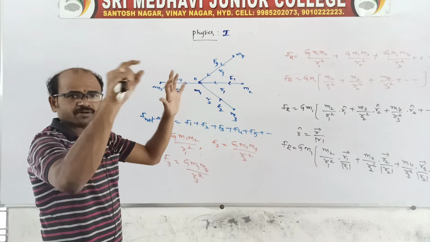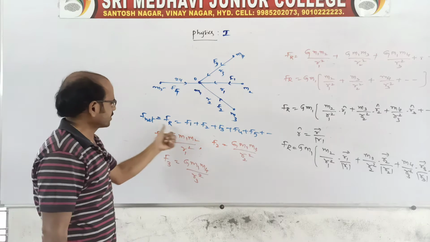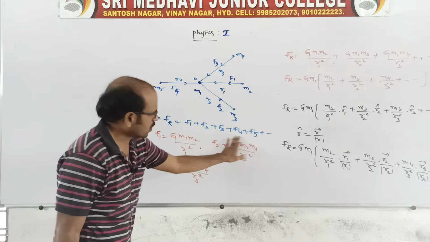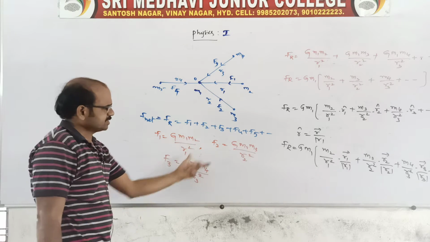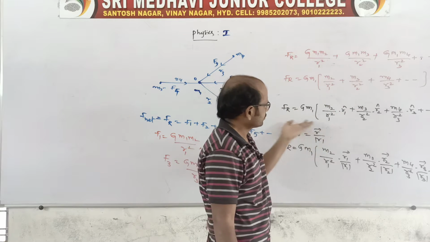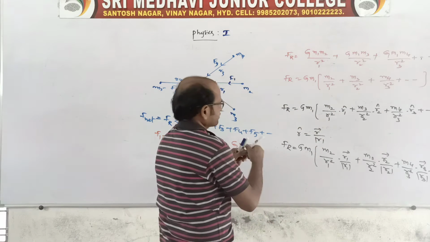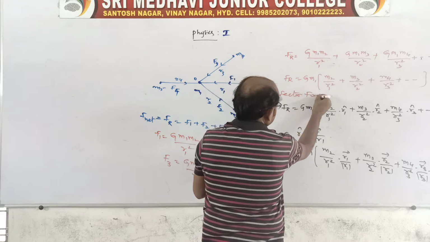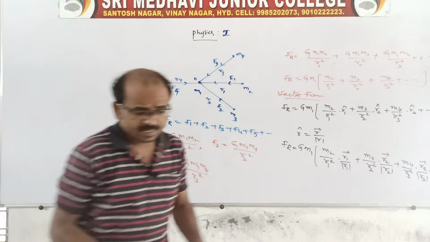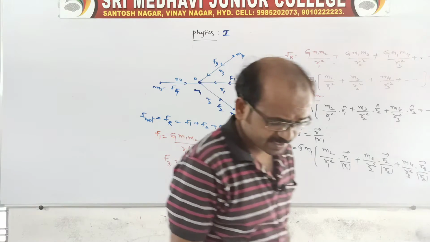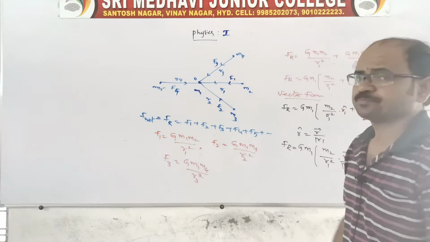The vector sum of all these forces gives a single resultant force. You add all the forces, substitute them in this way, and write it in vector form. Here also we can say it is a vector form.